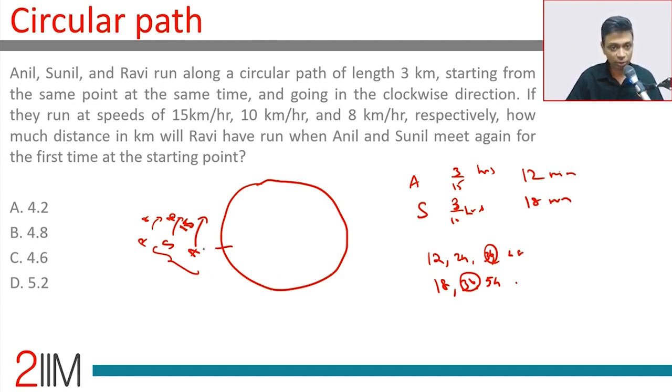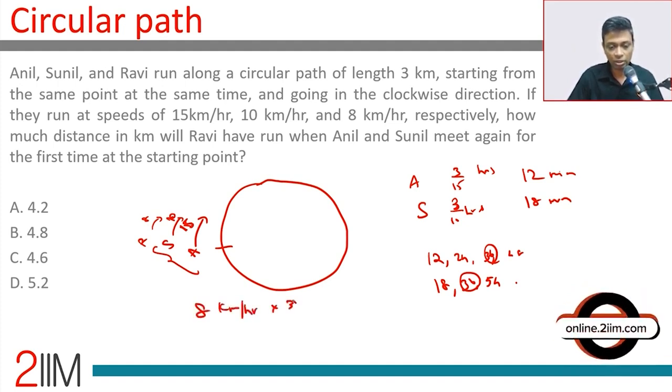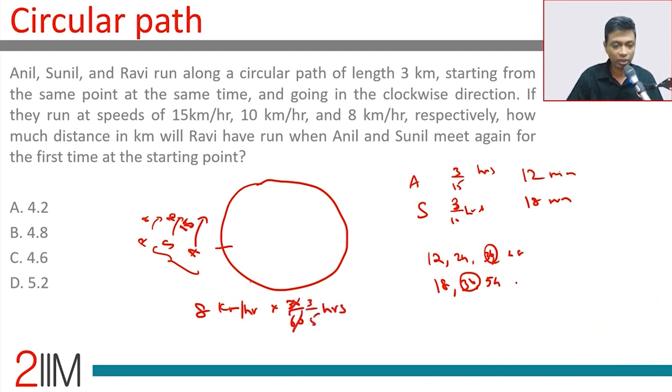Ravi runs at a speed of 8 kilometers per hour. 8 kilometers per hour into 36 by 60 hours. 36 by 60 is 3 by 5. 8 by 5 is 1.6 into 3 is 4.8 kilometers.